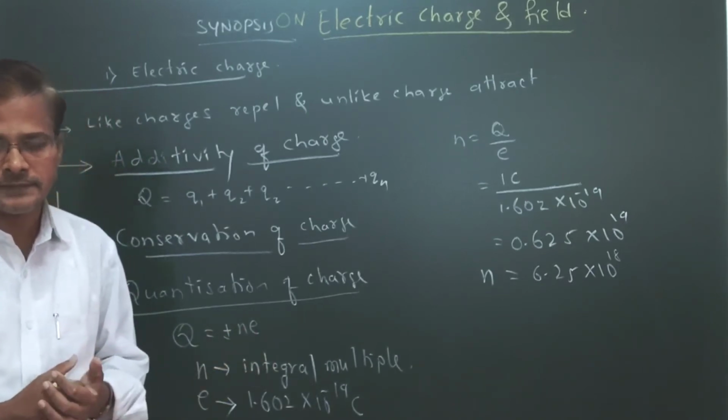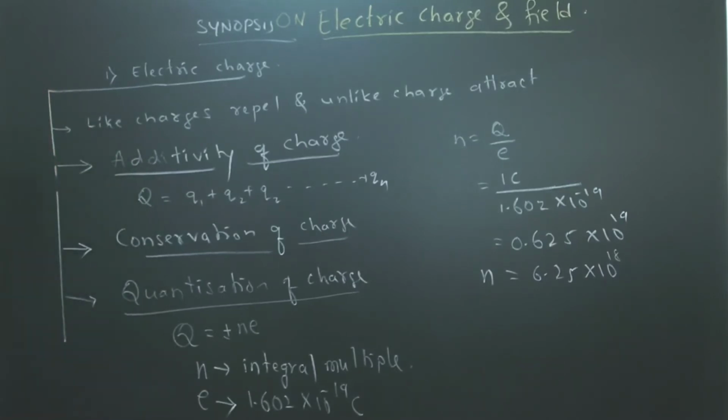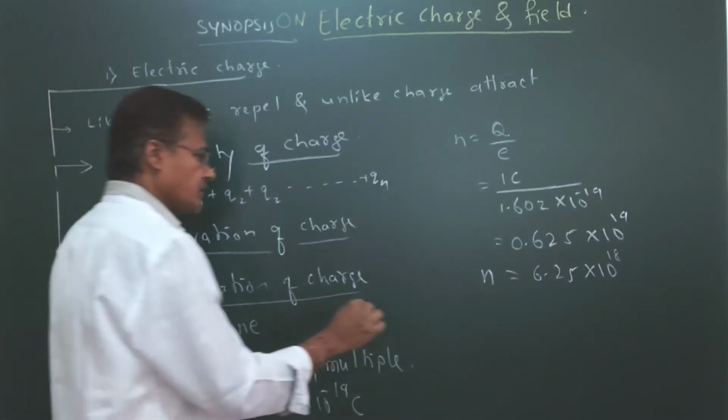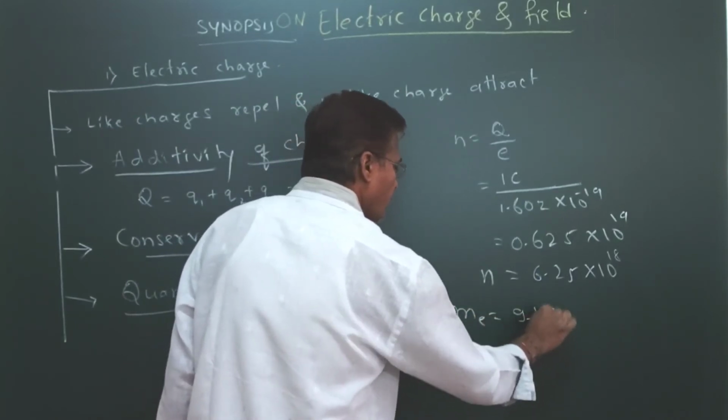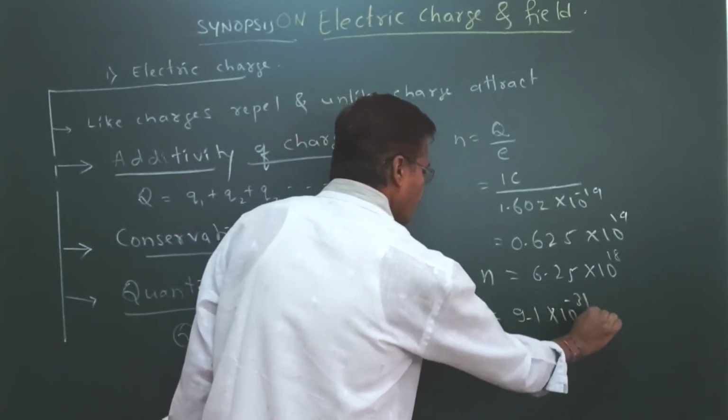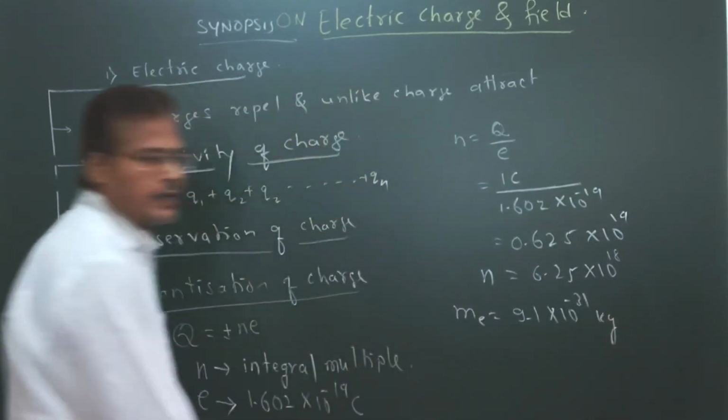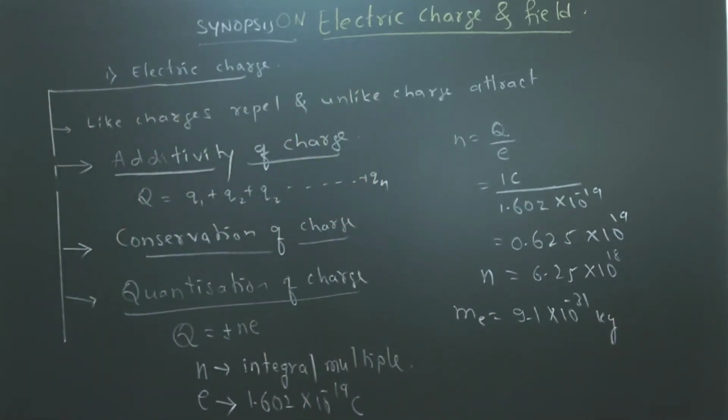You have to remember that. And then the mass of the electron is how much? The mass of the electron is about 9.1 × 10^-31 kg. So that is 9.1 × 10^-31 kg.